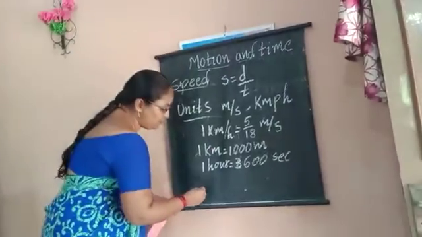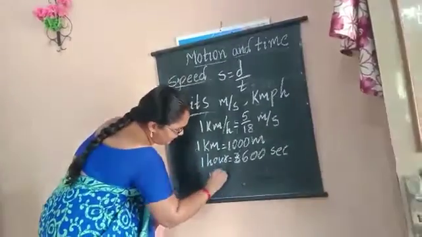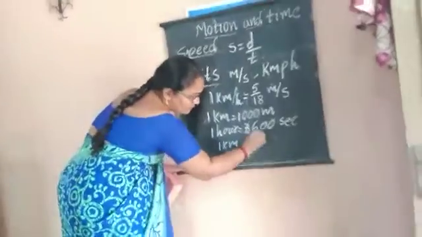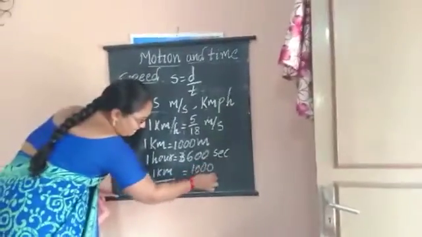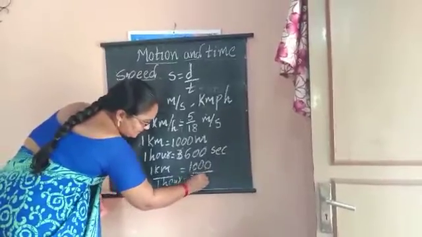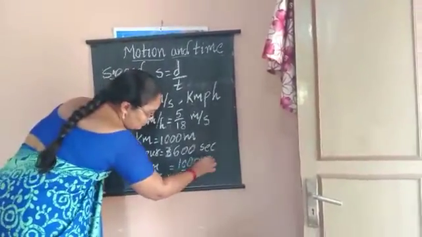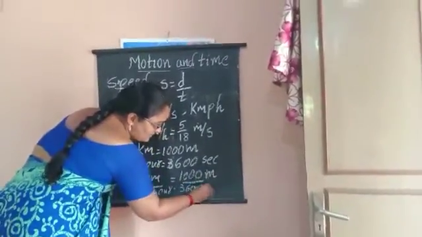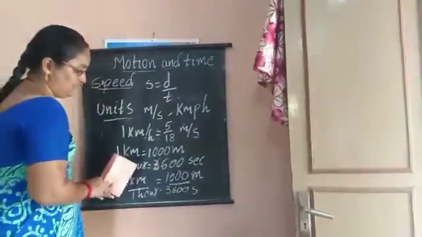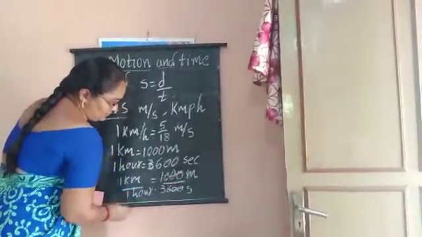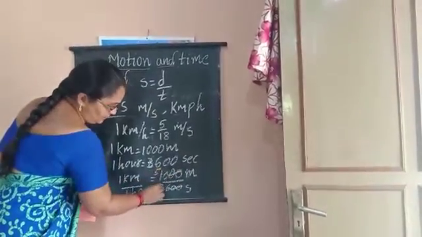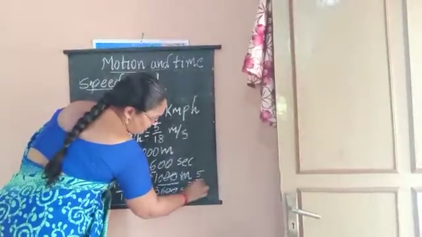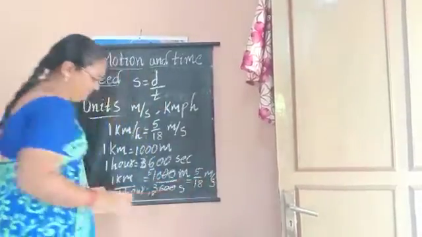Now 1 kilometer by 1 hour is equal to 1000 meters by 3600 seconds. Cancel these two zeros. 2 fives are 10, 2 eighteens are 36. That is equal to 5 by 18 meter per second.